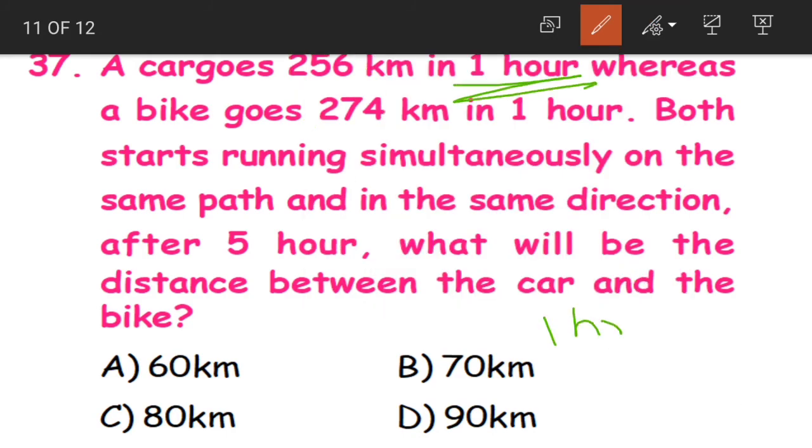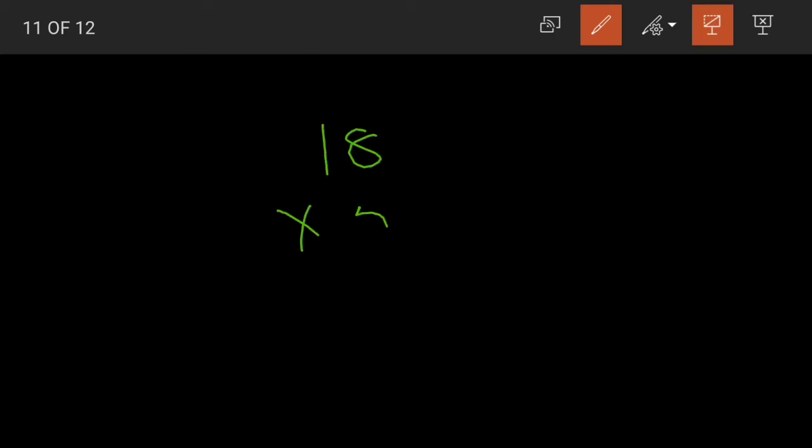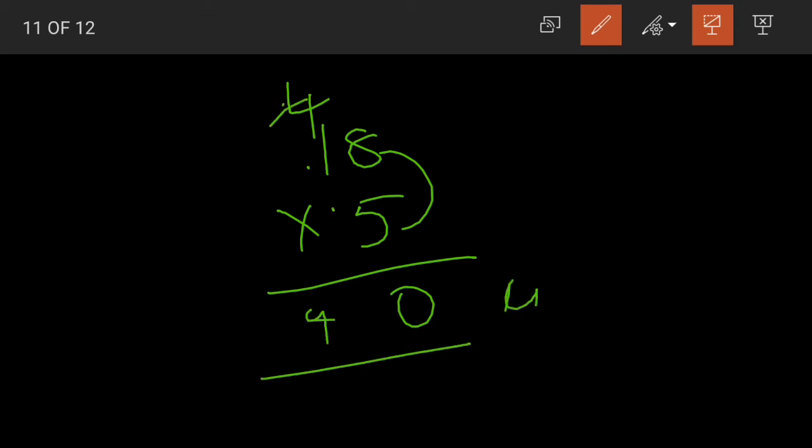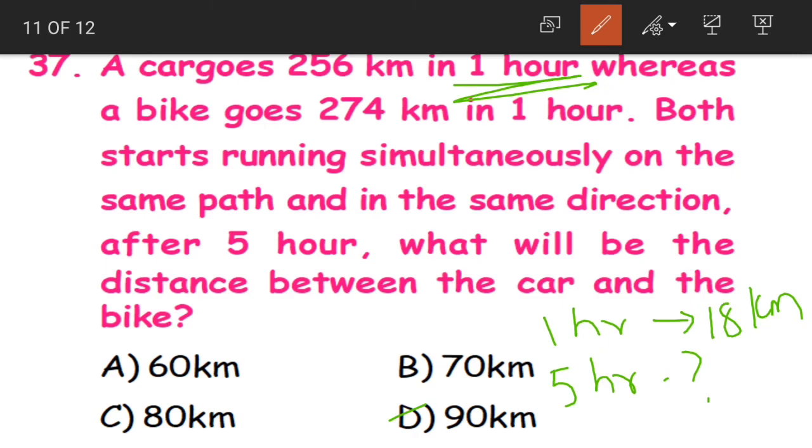In 1 hour, the difference in their distance is 18 kilometers. Then in 5 hours, it will be how much? 18 into 5, yes or no? Now 8 5s are 40, 0 here, 4 carried, 5 1s are 5, plus 4 becomes 9. So in 5 hours, the difference between the distance travelled is 90 kilometers. That is option D.